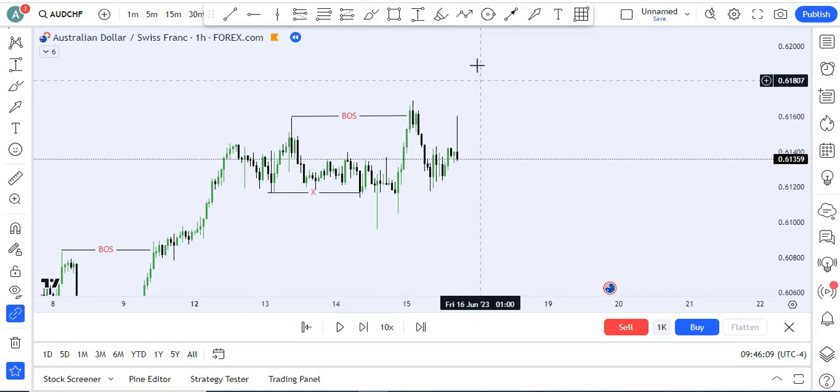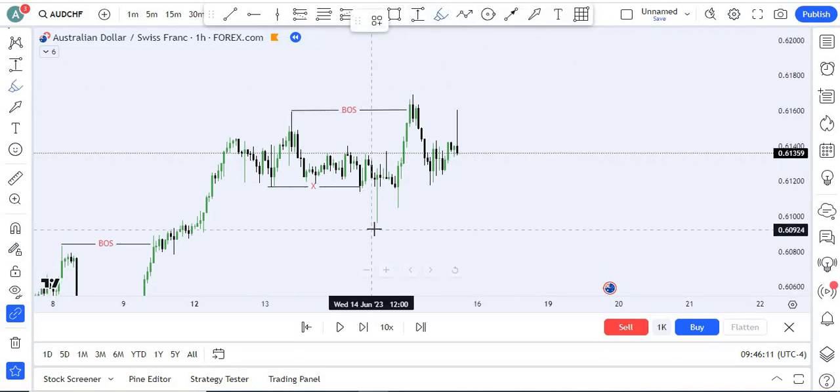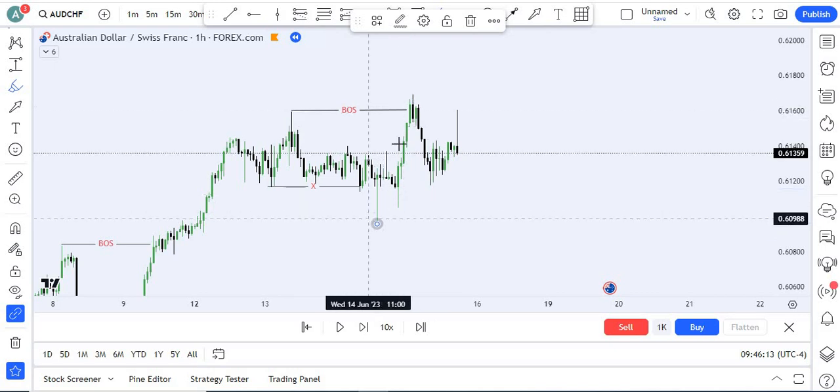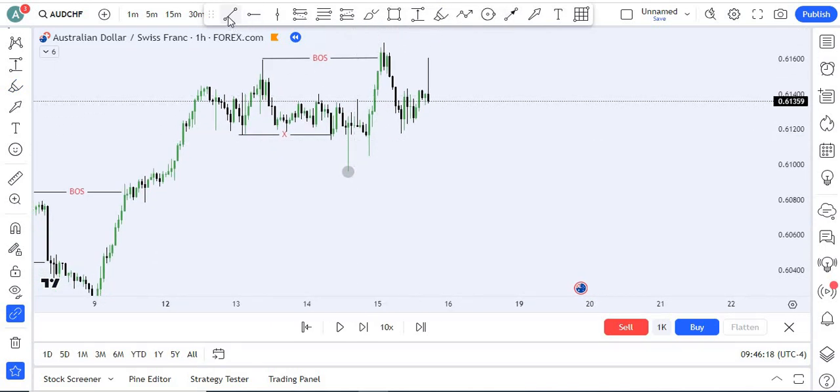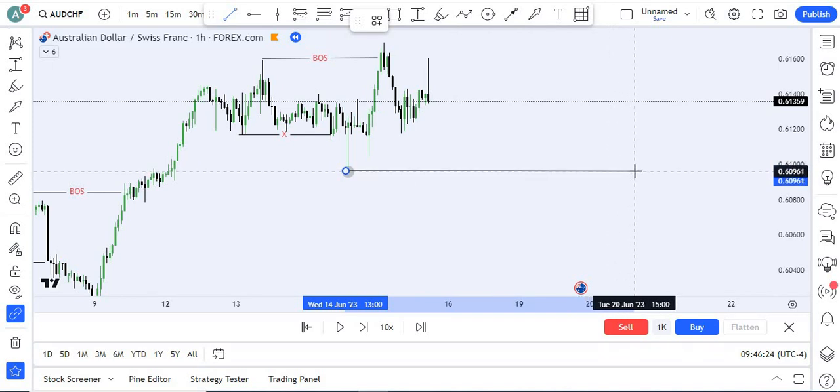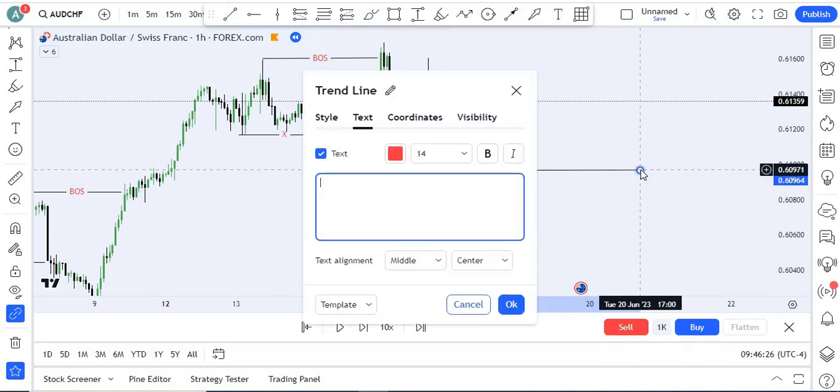So now where is our lower low? This point, because this move broke the structure, right? If price now breaks this low, then our market shifts from bullish to bearish. This will be called a change of character.